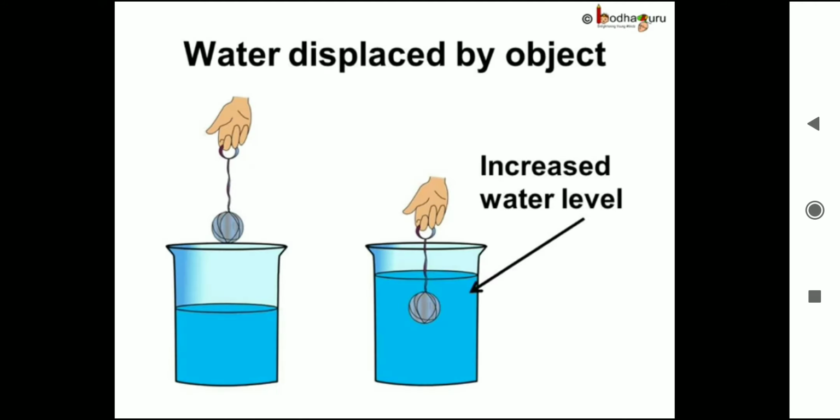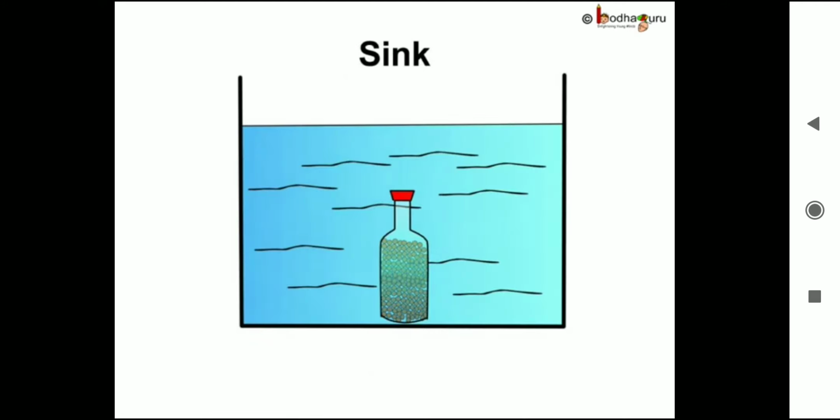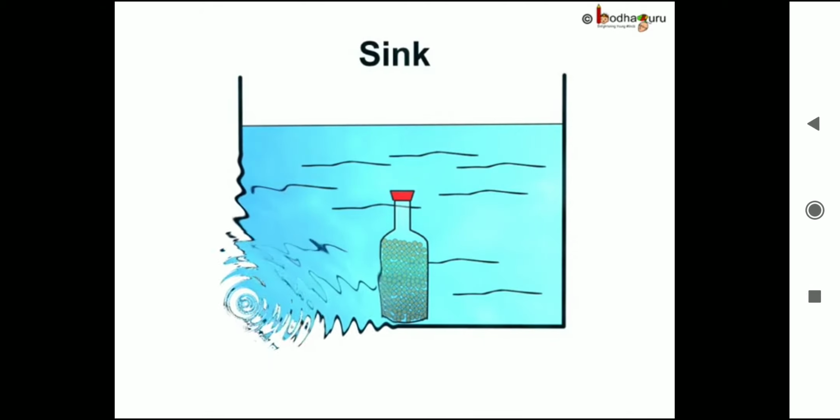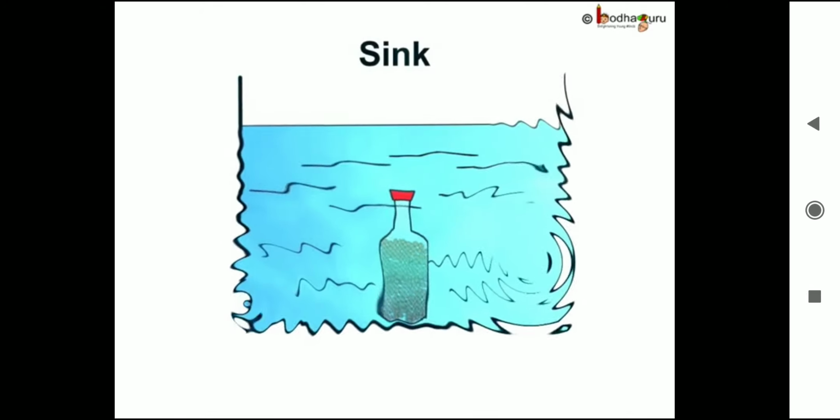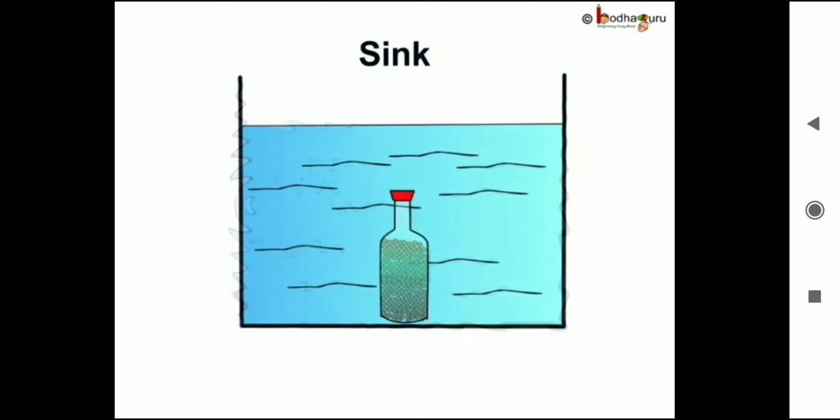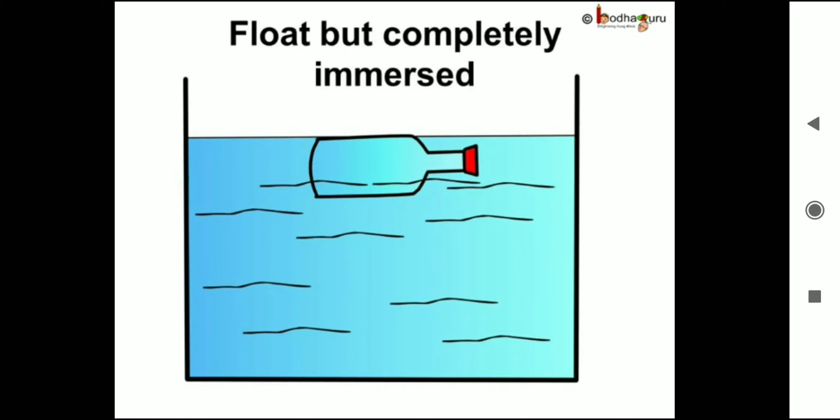What happens when we put some object in water? The water rises, right? And sometimes it goes over the side, that is, it overflows. This is because the object displaced some of the water with its body, and the water had to go somewhere. Correct? If the weight of that object is more than the weight of the displaced water, the object sinks. If the weight of the object is equal to the weight of the displaced water, the object floats but remains completely immersed in the water.